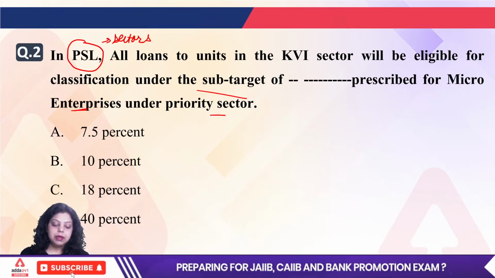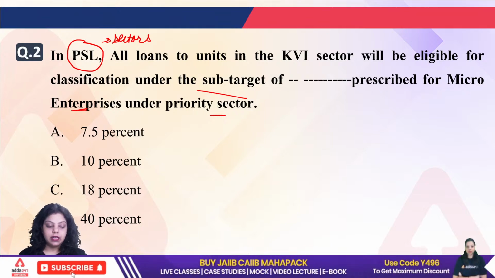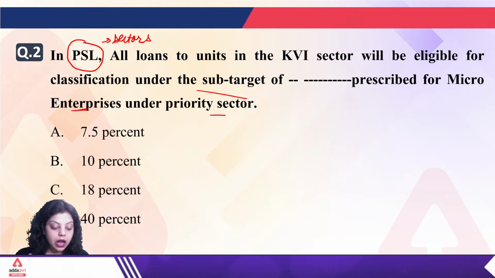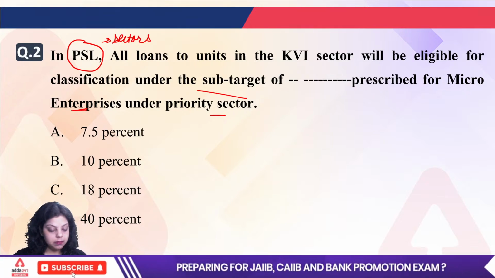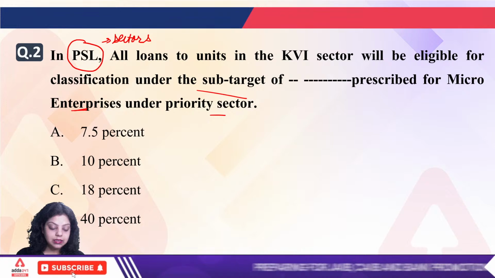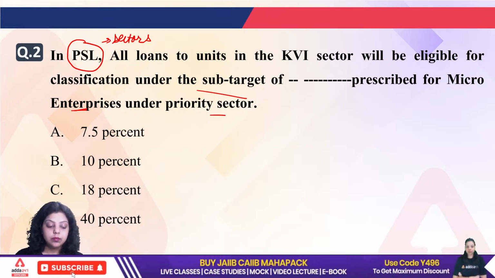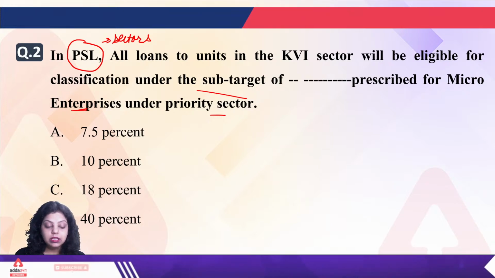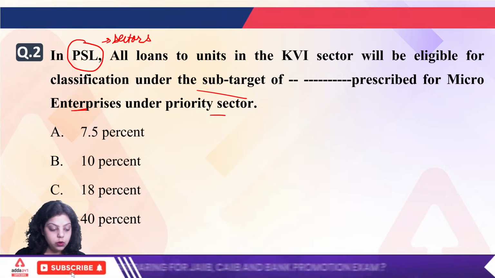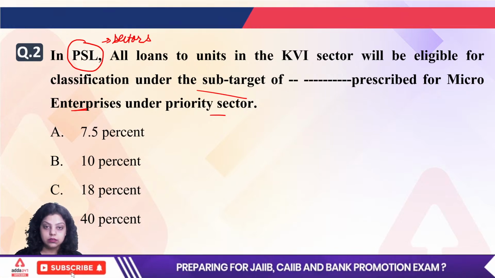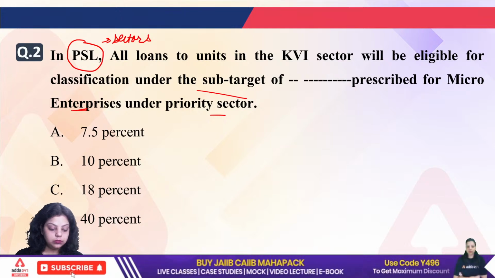Very good. PSL stands for priority sector lending, correct. How many sectors are there under the PSL? Dheeraj is saying 6. No, it's not 6. There are a total of 8 sectors under the PSL. Under PSL, we have 8 sectors.